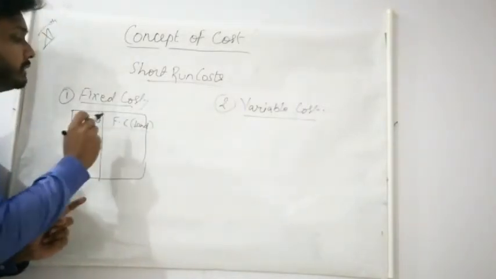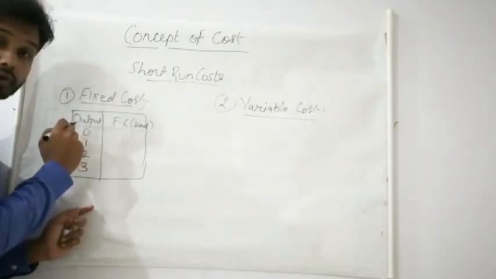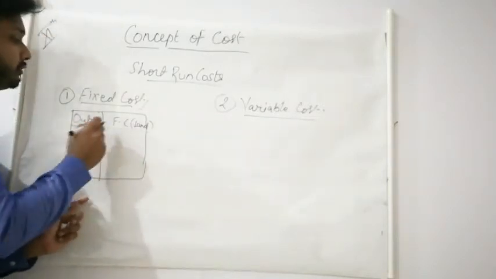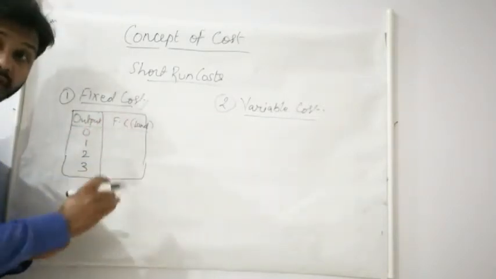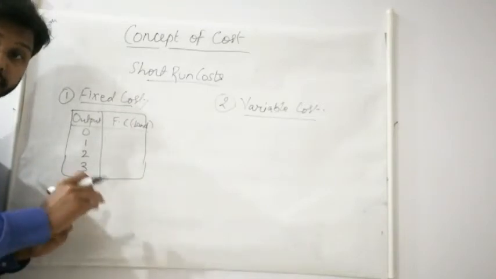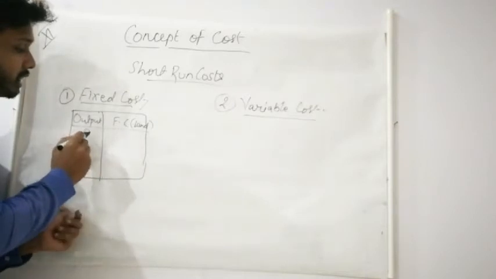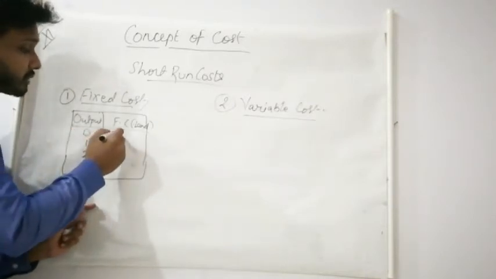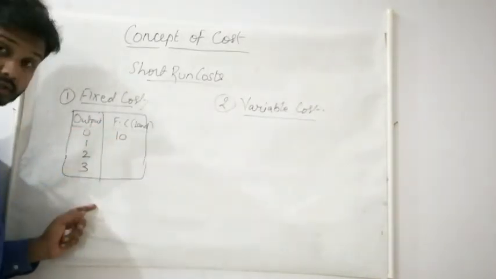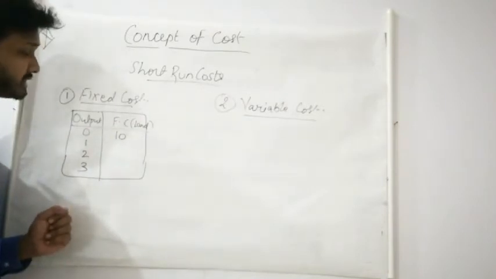What I am saying is that even if the production is not started, we will have to incur the fixed cost. We will have to purchase the land, then we will make the building, then our production will start, okay? So even if the output is 0, there will be some fixed cost. Suppose we are taking fixed cost as 10 here, okay?